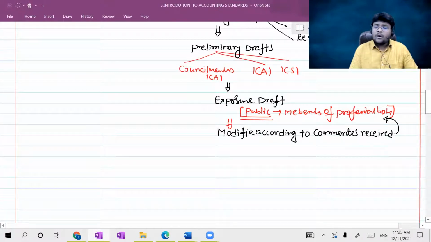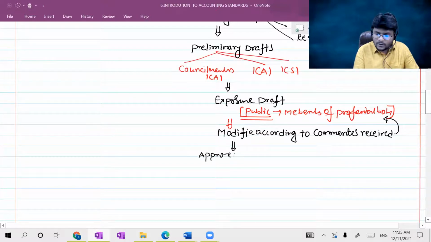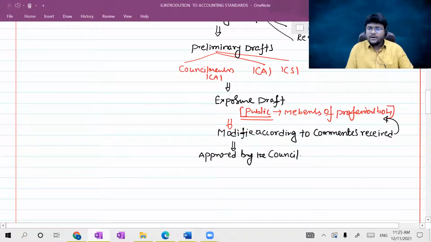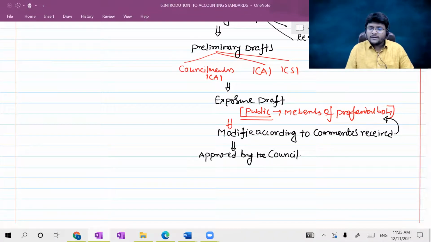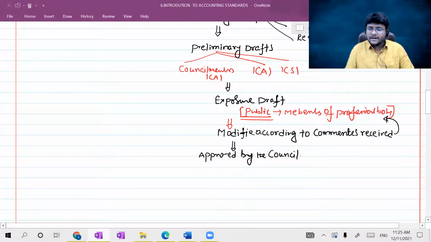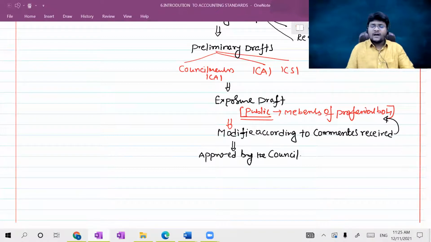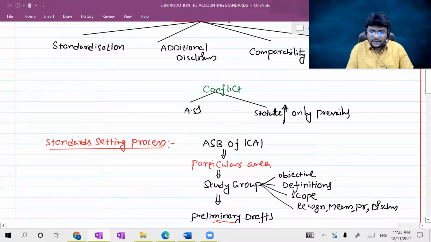Then the modified exposure draft will ultimately be approved by the council of ICAI. Then such standards may be directly used by the non-corporate entities. After that, such standards may be suggested by the NFRA to the Ministry of Corporate Affairs. Then MCA, through a special notification, may release such standards. That is how the standard setting process generally happens in India.